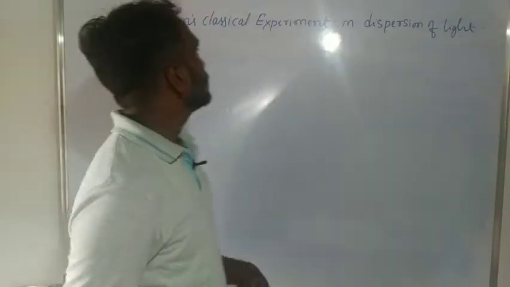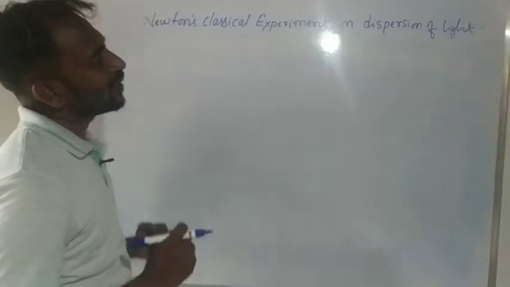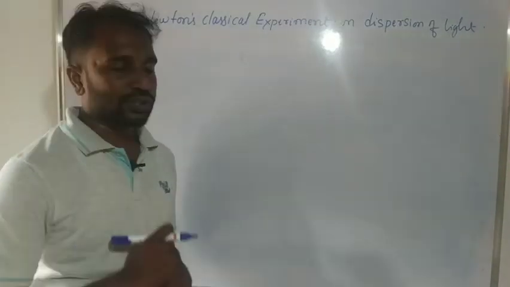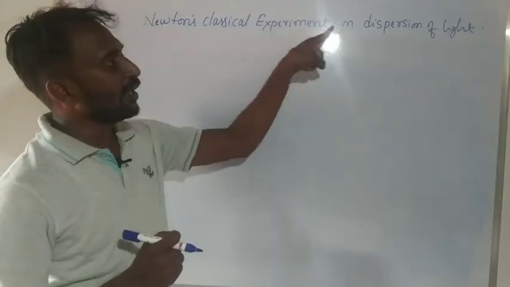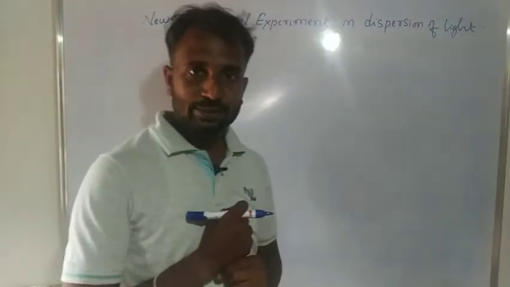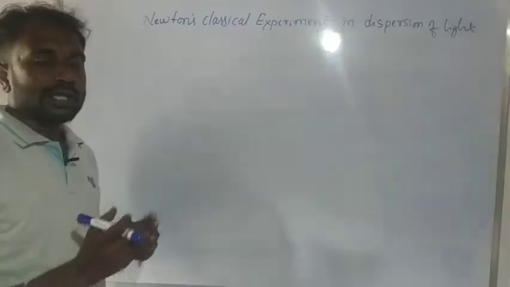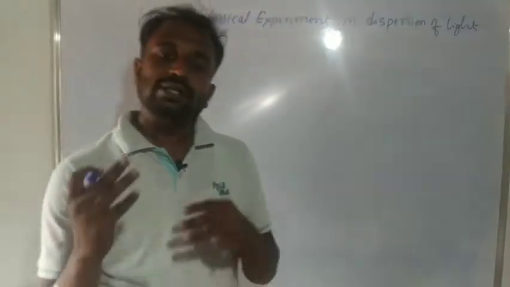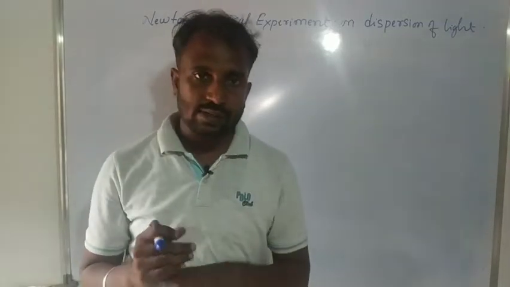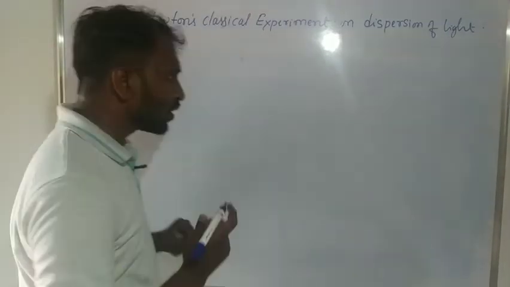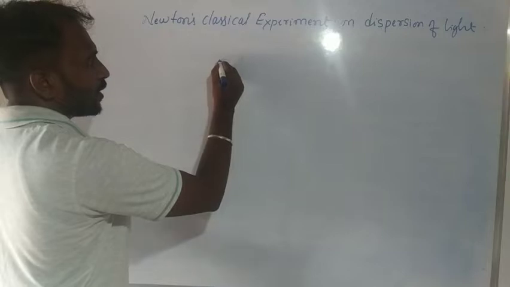Next concept: Newton's classical experiment on the dispersion of light. Here we already know that white light enters the prism, and afterwards we get 7 constituent colors, which means a visible spectrum. Here we consider 2 prisms.